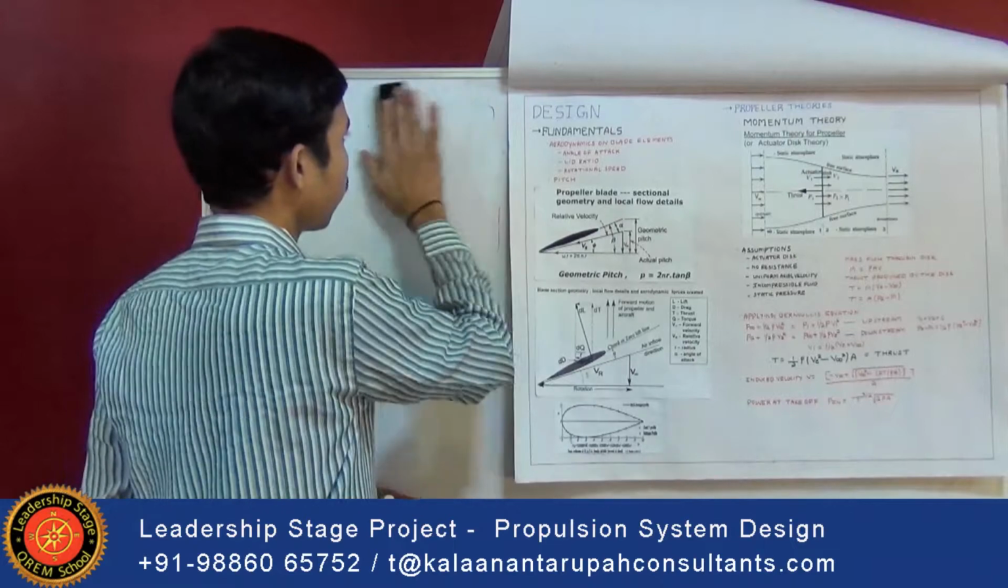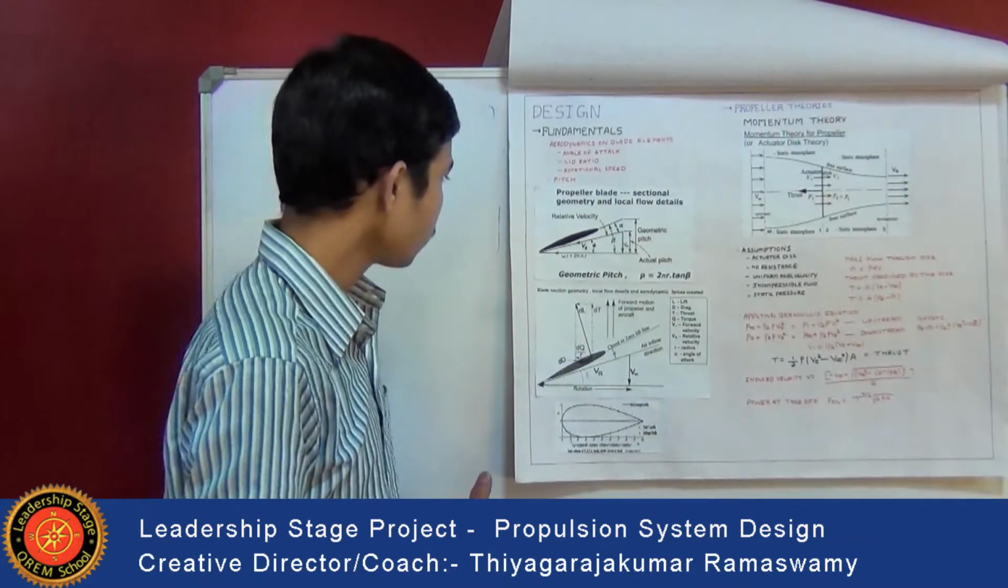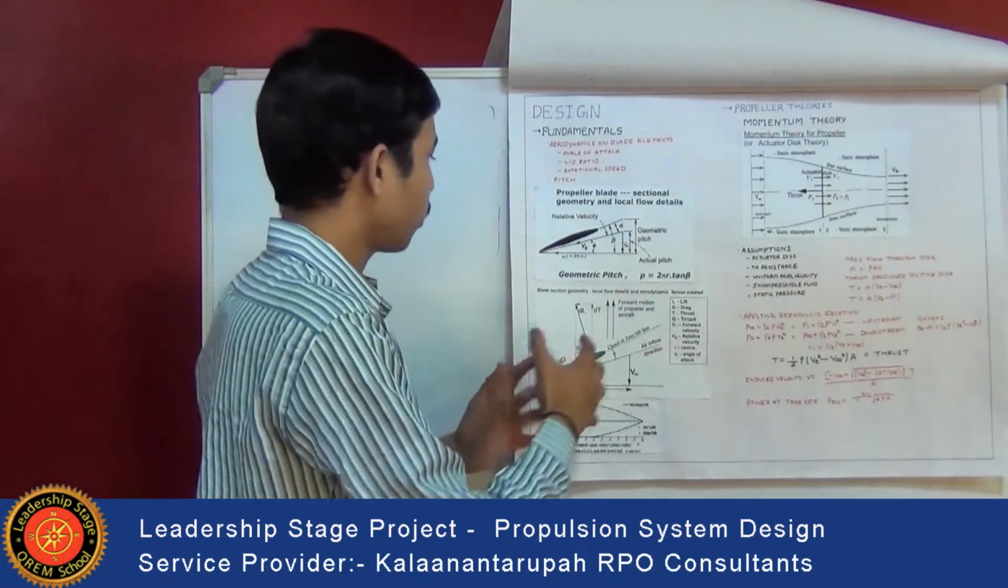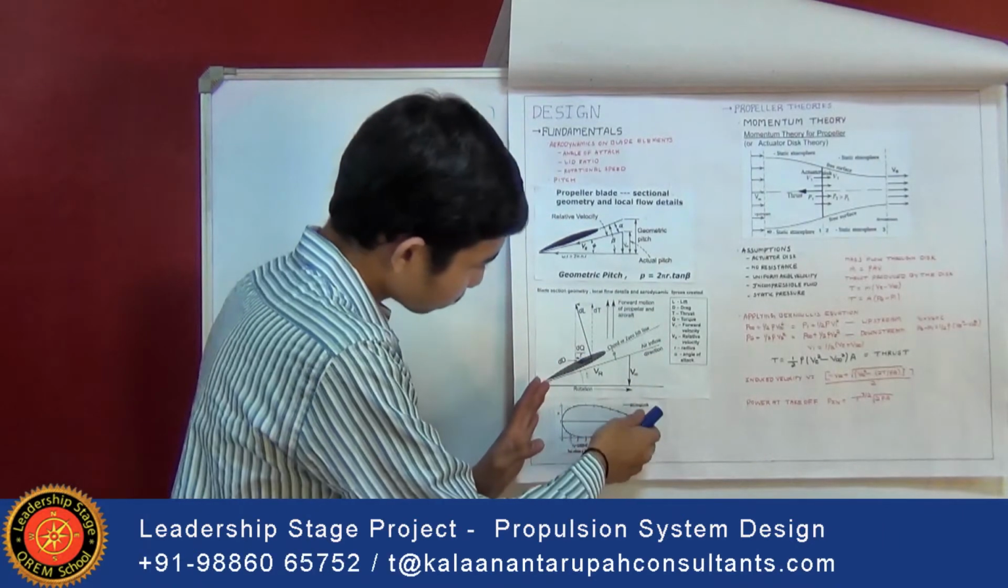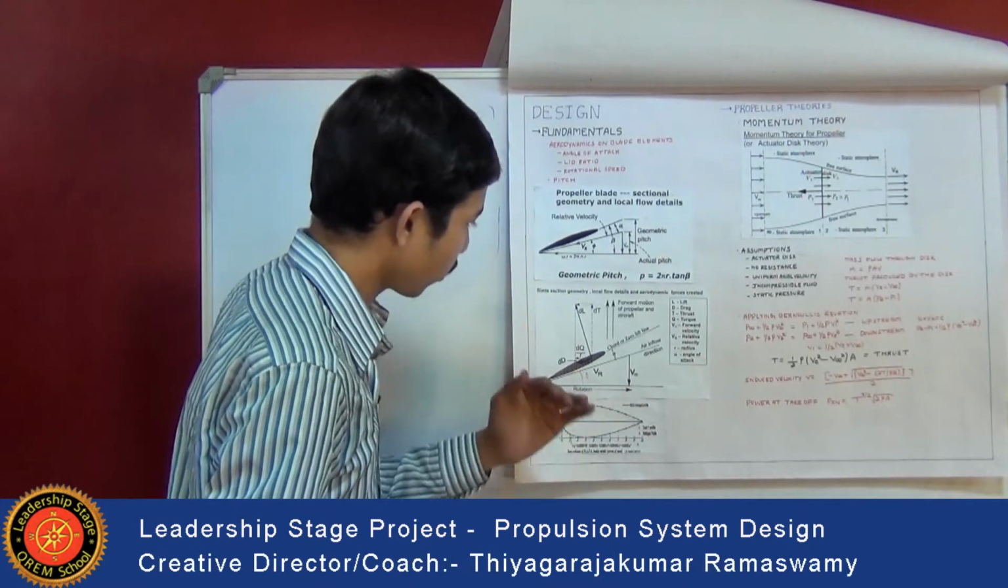So while designing, angle of attack should also be taken into consideration. This is a blade section geometry, with local details and the aerodynamic forces created on it. This is the actual shape of the blade given by NACA, that is, the National Advisory Committee for Aeronautics.